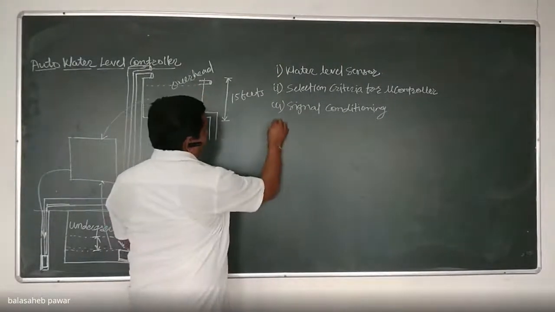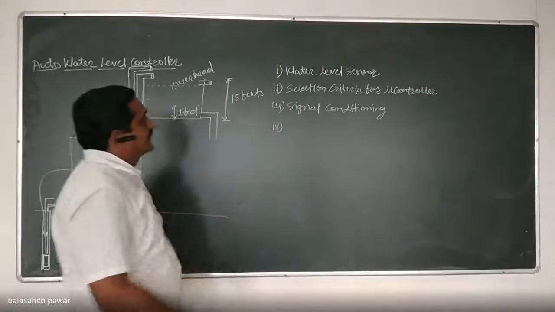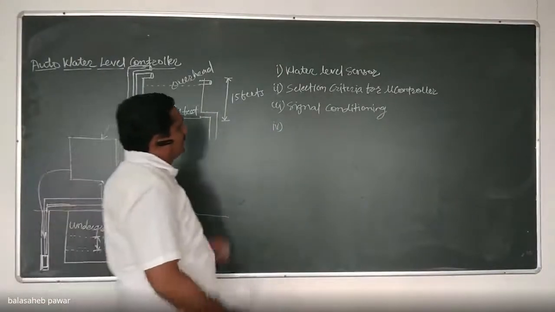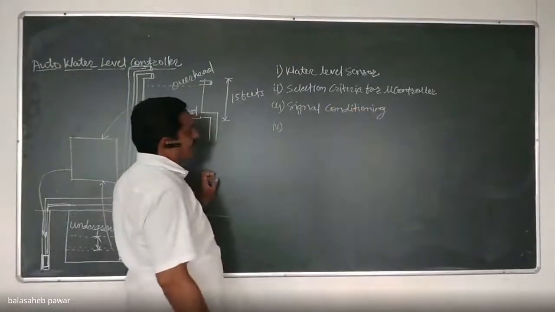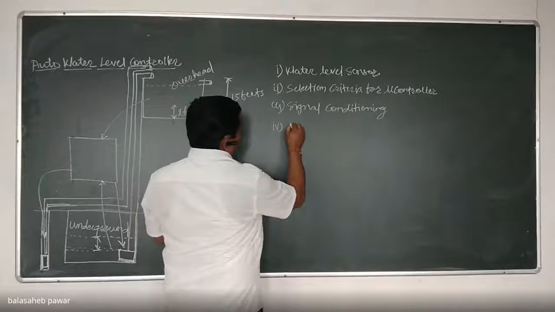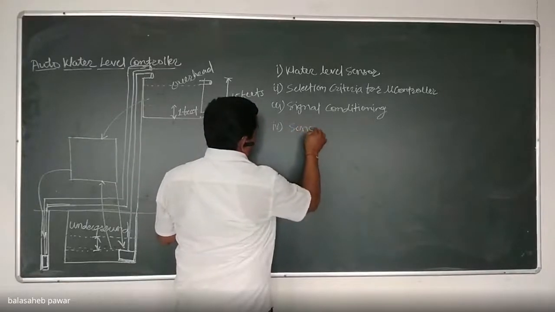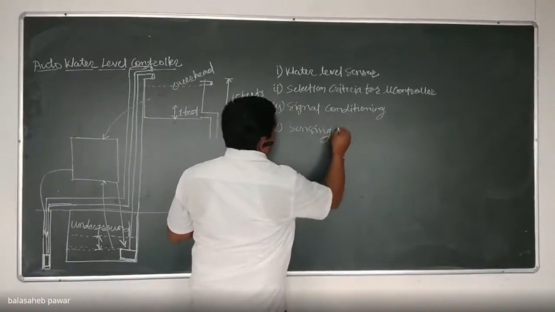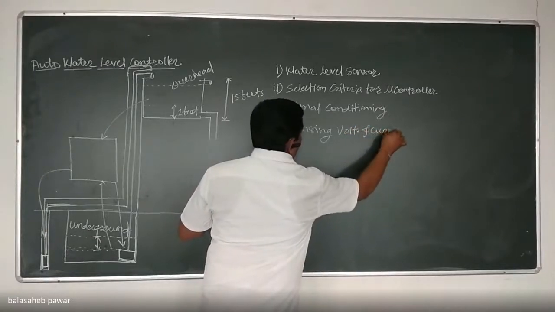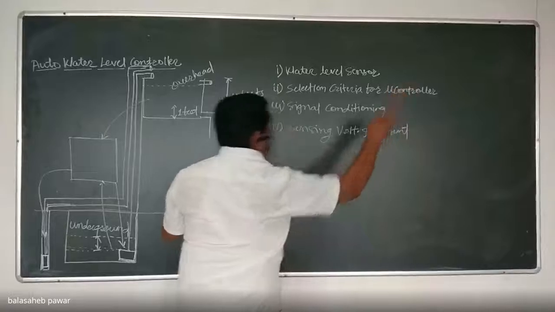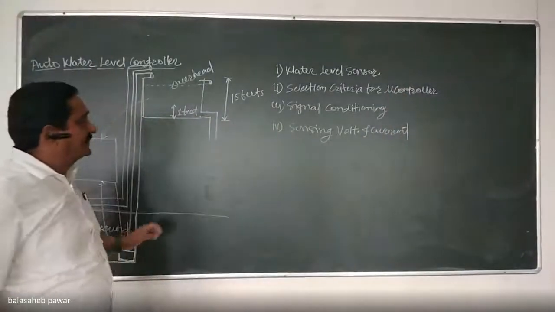Then next one, how to sense voltage and current signals. Which sensor is to be used, that also we will discuss at that time.